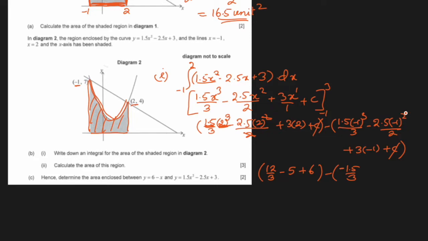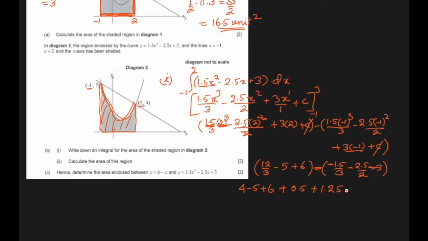This negative 1 squared will become positive 1, so it won't change any sign, it will become 2.5 over 2. This will become negative 3, and let's open the brackets now. 12 over 3 is 4 minus 5 plus 6. This negative and this negative becomes positive. 1.5 divided by 3 is 0.5. This negative and this negative again positive. 2.5 divided by 2 is 1.25 plus 3.